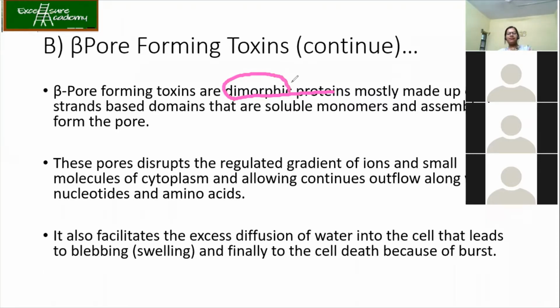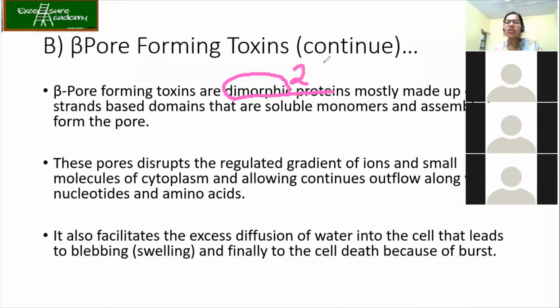Anyone? What is the meaning of dimorph? It means external. Yes, it means what? External morphological. No, it's not clear to me.